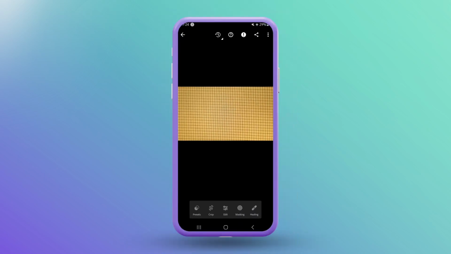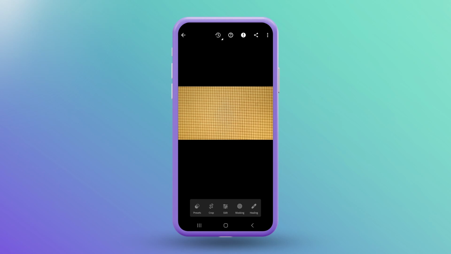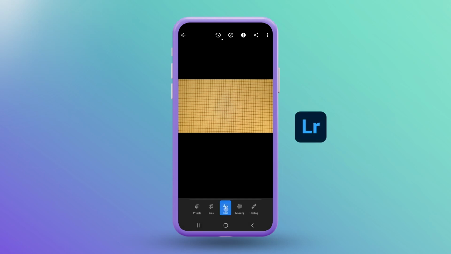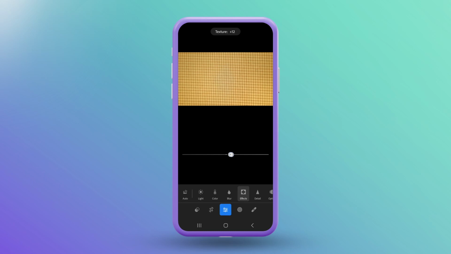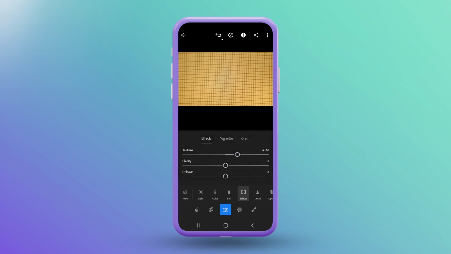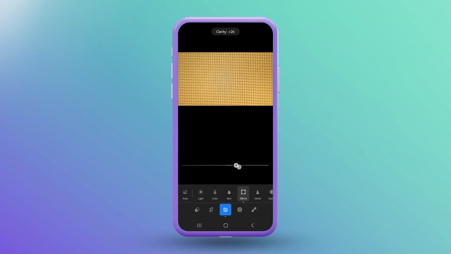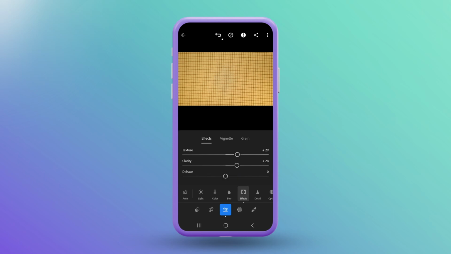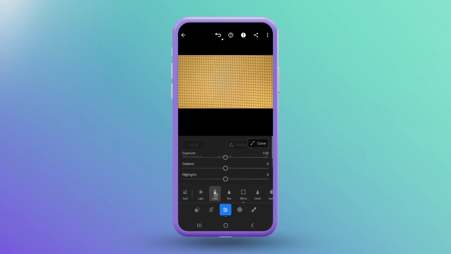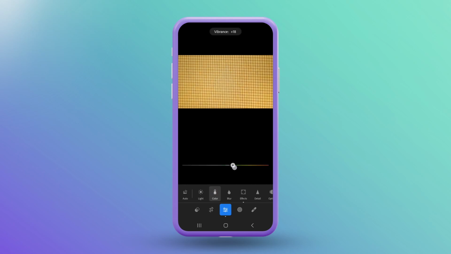Once we've captured these detailed patterns, it's time to breathe life into them using editing tools like Lightroom Mobile. Adjusting the texture slider can emphasize the tactile qualities of the pattern, making every ridge, furrow, or fiber stand out. Playing with your clarity slider can further define the edges within the patterns, adding more depth and dimension. And let's not forget about the color adjustments. Fine-tuning the vibrance and saturation can make the colors within our patterns more vivid. This ensures that they grab the viewer's attention.